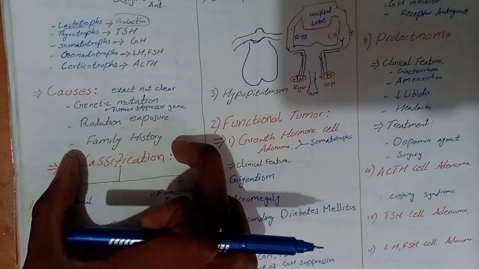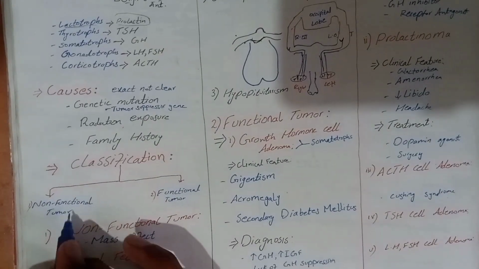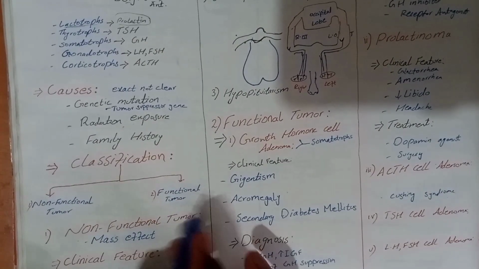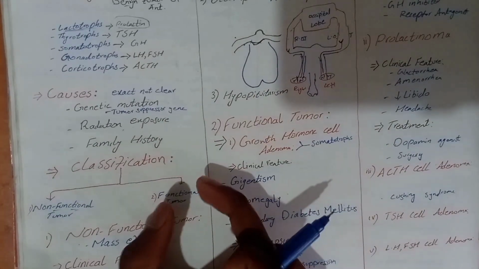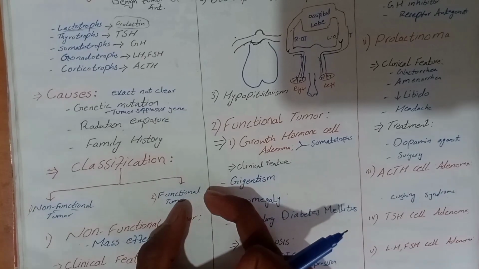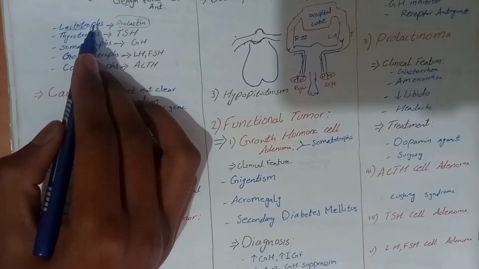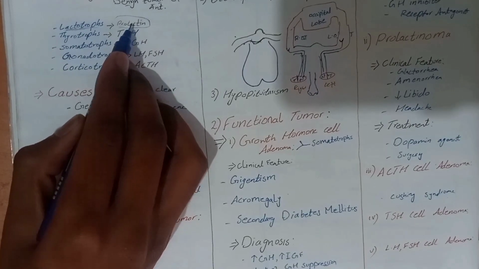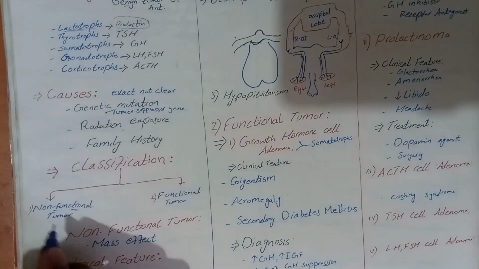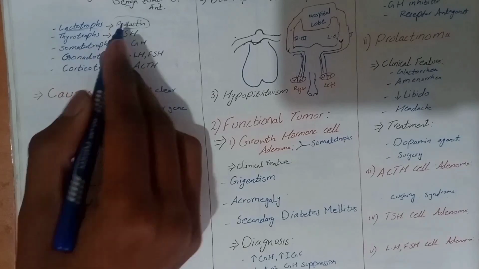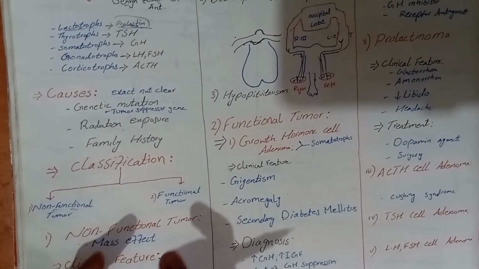Then we classify pituitary adenoma into two types. One type is non-functional tumor, and the other type is functional tumor. What does it mean? Non-functional means the tumor is not producing its hormone. Functional means the tumor is producing its hormone. For example, if a tumor of lactotrophs occurs and it also produces prolactin, then it is a functional tumor. If a tumor of lactotrophs occurs but does not produce prolactin hormone in our body, then this tumor will be